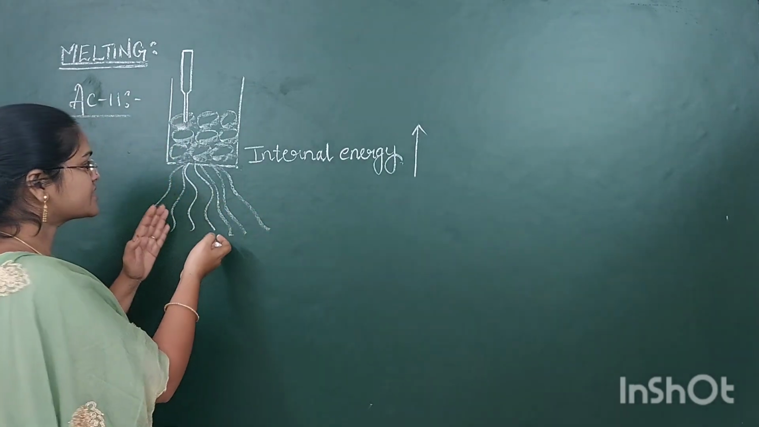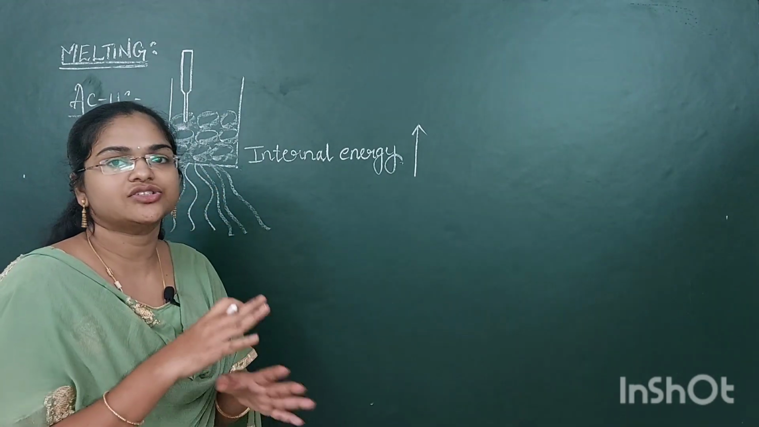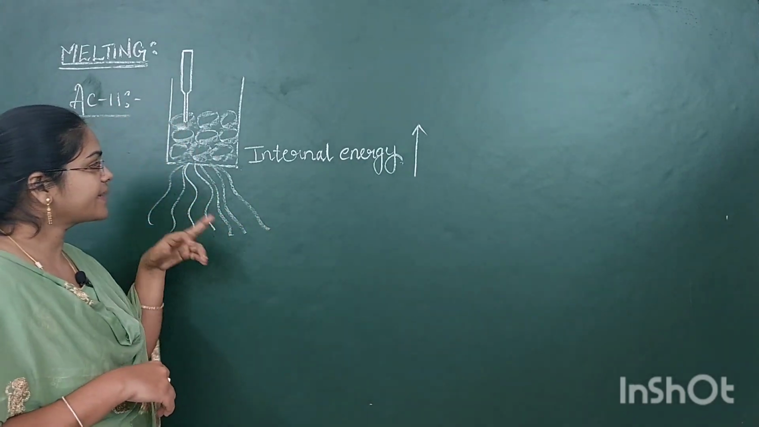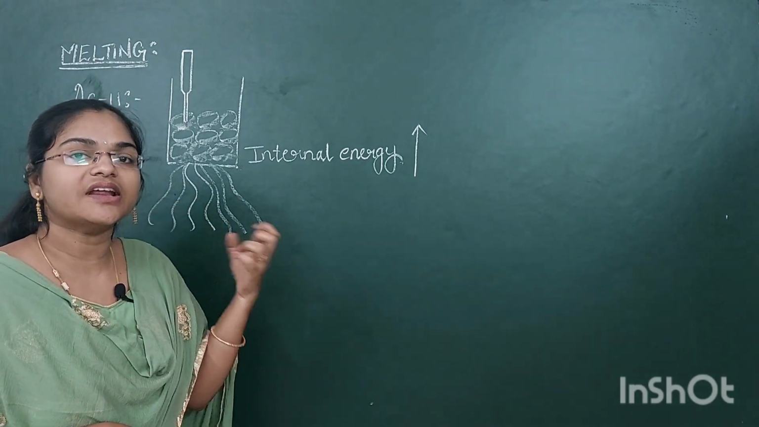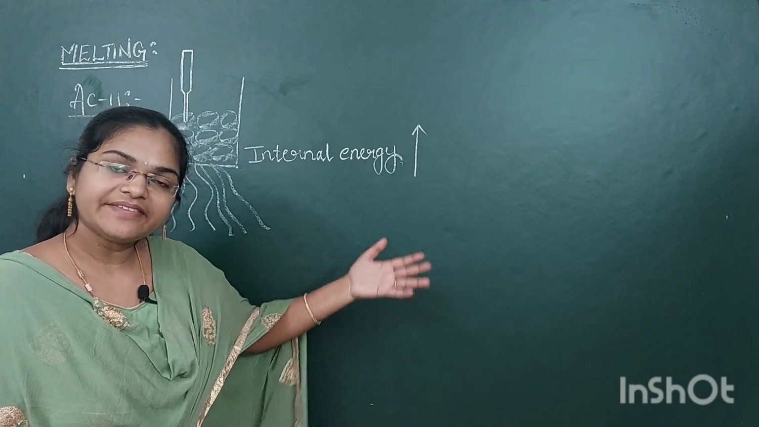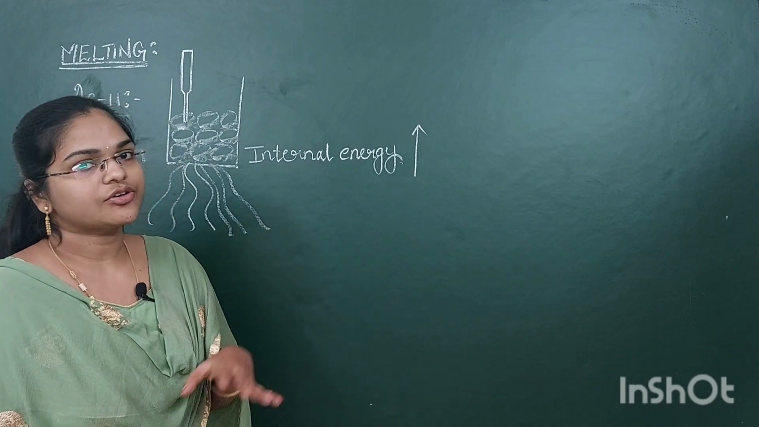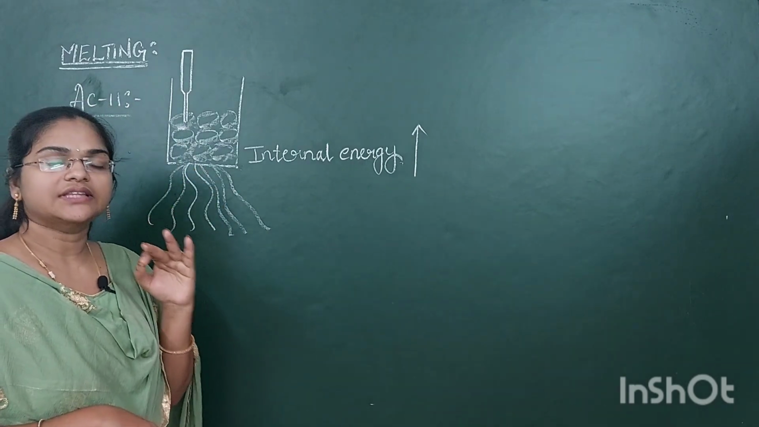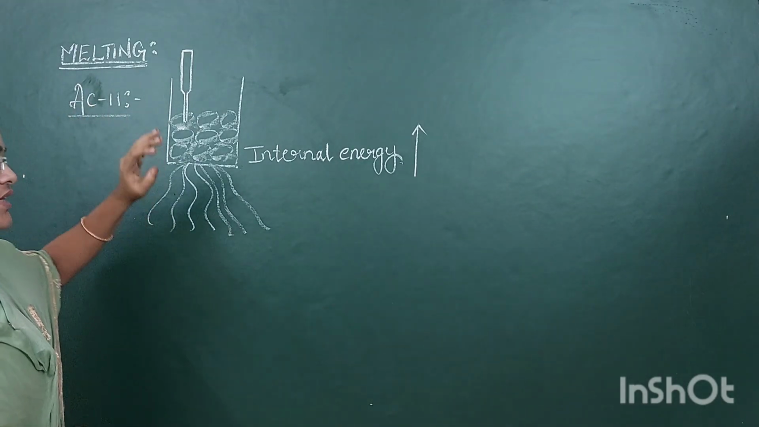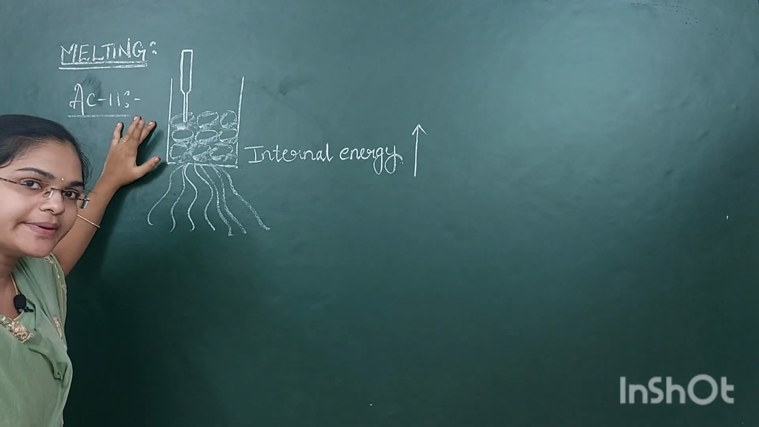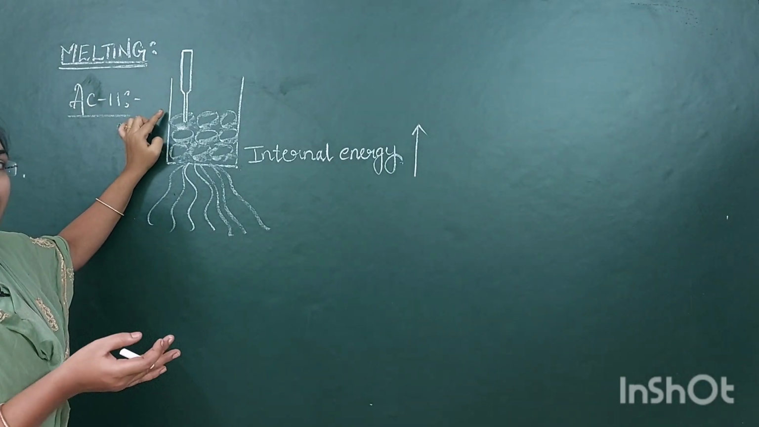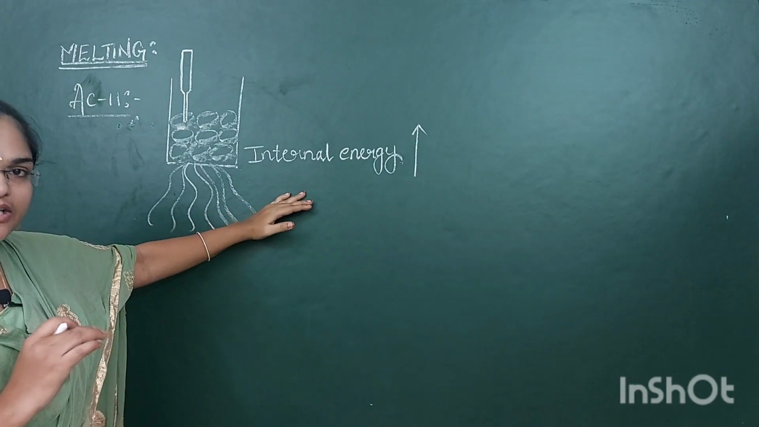So when you supply heat energy, it doesn't change its temperature. It has a constant temperature only. The internal energy present in the ice cubes weakens its bonds, and by weakening the bonds, it breaks the bonds between the molecules of the ice cubes. That process is called melting. The solid state of the ice cubes is converted into the liquid state, so the ice cubes melt at a constant temperature.